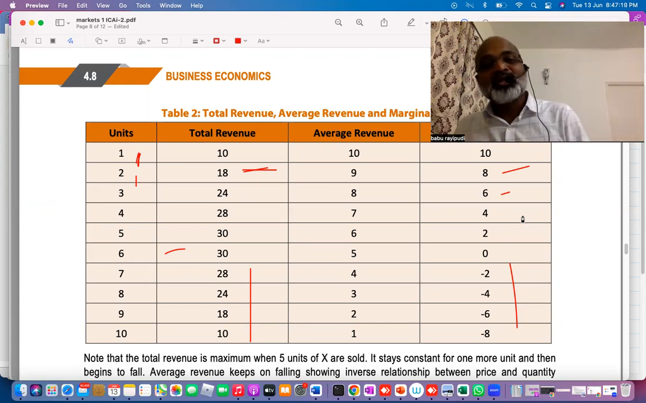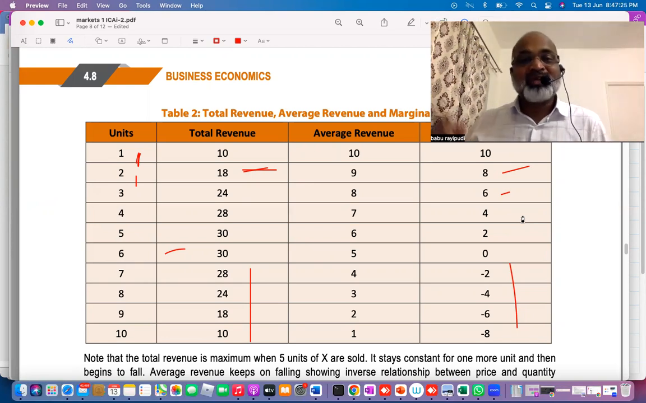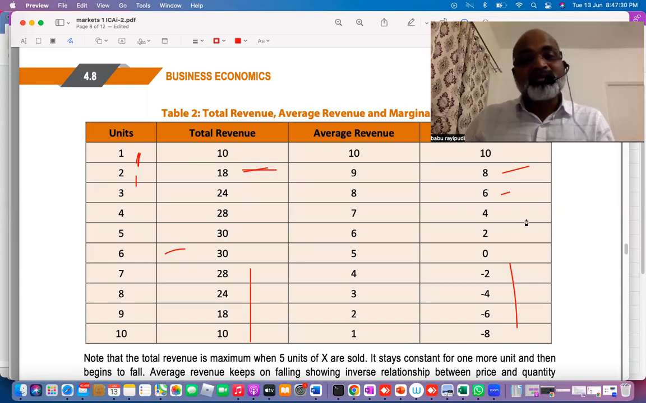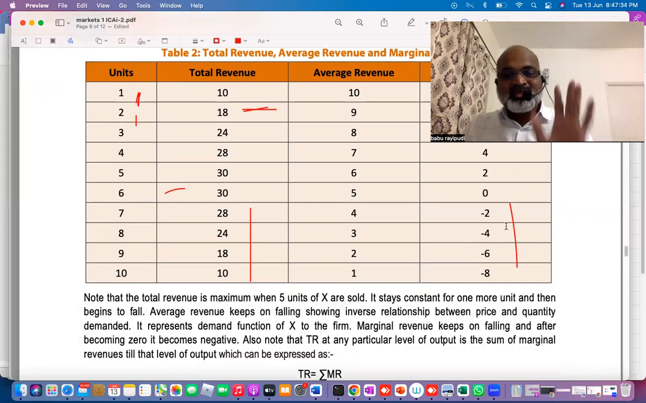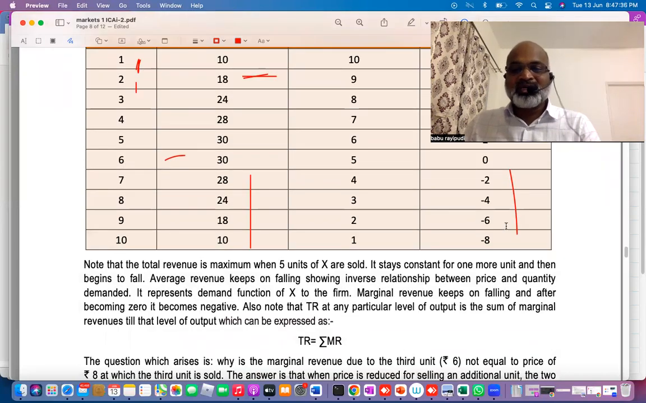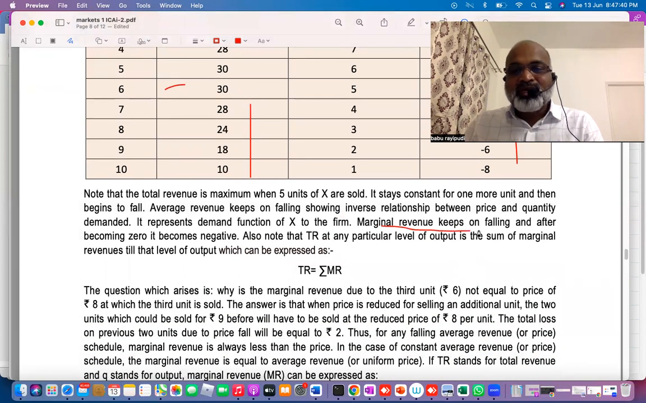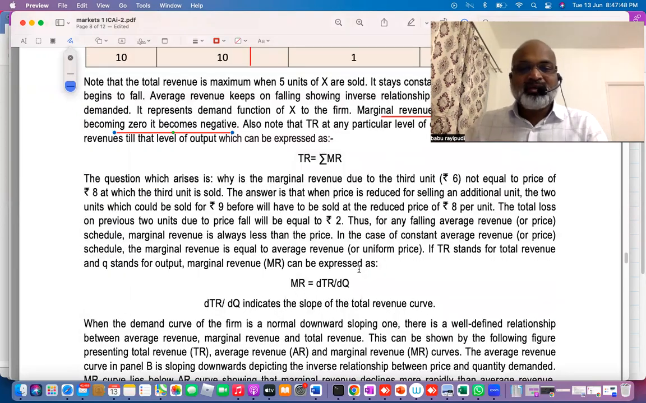So when MR is falling and positive, TR continues to increase at a decreasing rate. Then TR will reach the maximum point. When MR is 0, TR will reach the maximum point. When MR becomes negative, automatically TR will start falling. That is what exactly is there in your book. So here you see, marginal revenue keeps on falling and after becoming 0, it becomes negative. These are all true or false questions you can expect. Got my point? This is done.